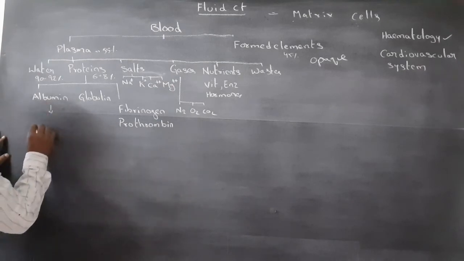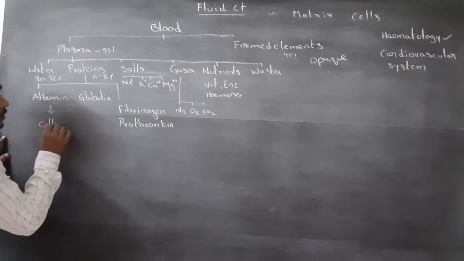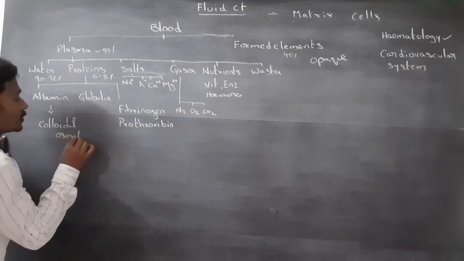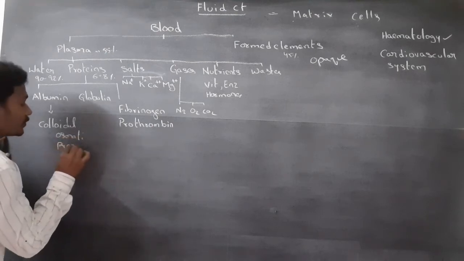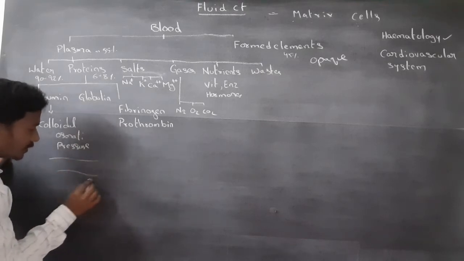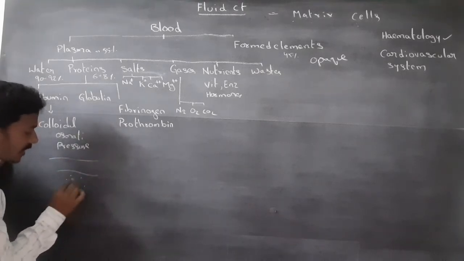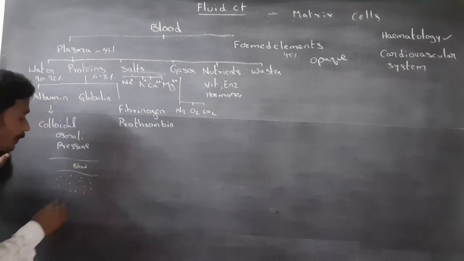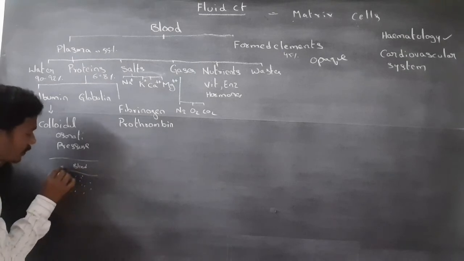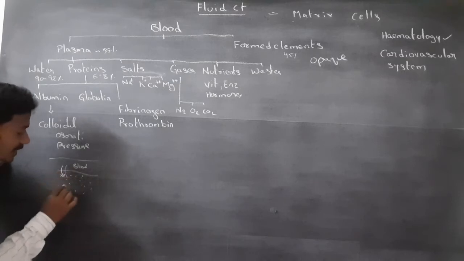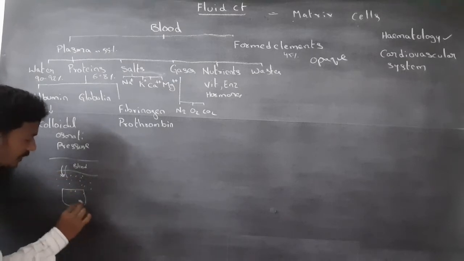It creates the colloidal osmotic pressure. It means the plasma enters into the extracellular fluid, into the cells.